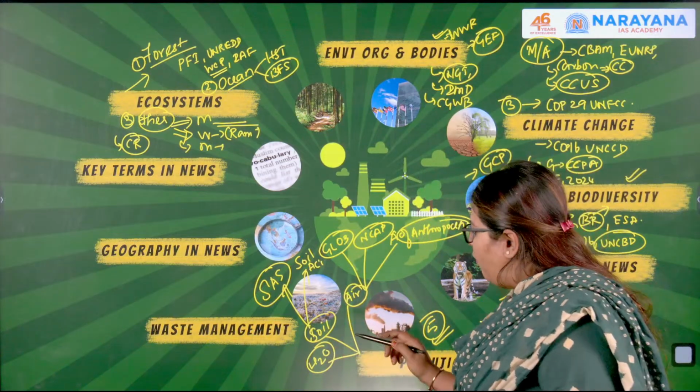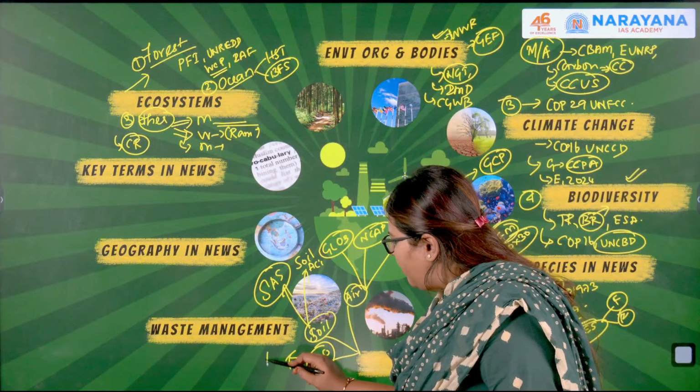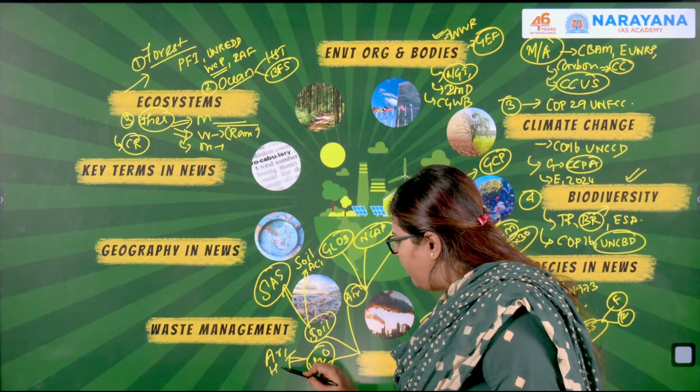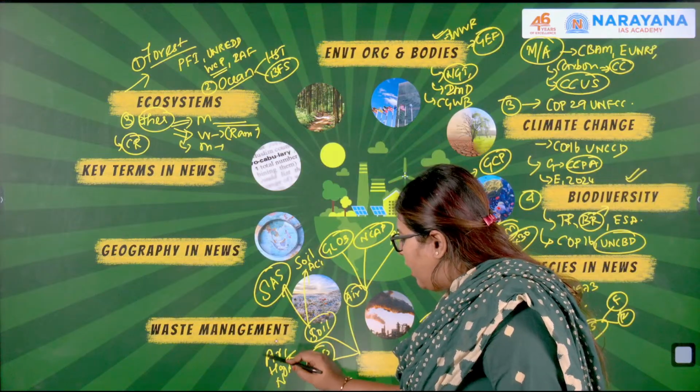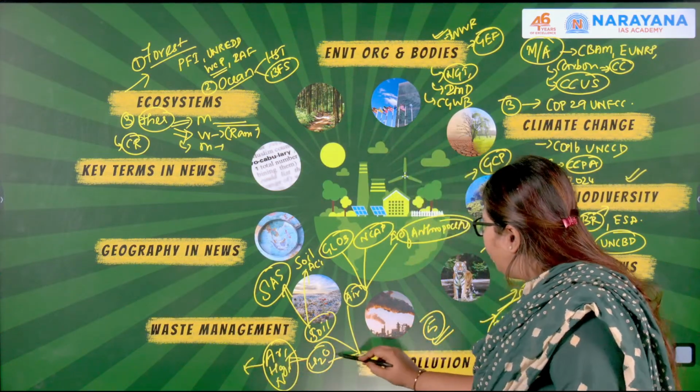Then we move forward to discuss the water pollution that is caused by arsenic, mercury as well as nitrogen. Apart from this, we also discussed the other kinds of pollution.